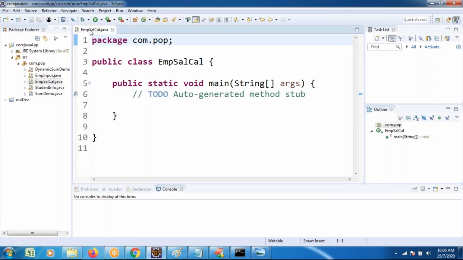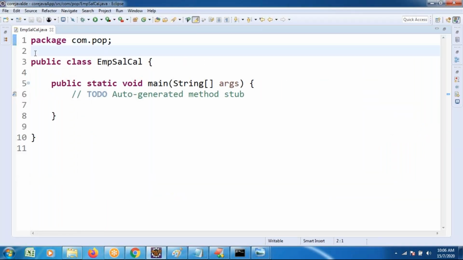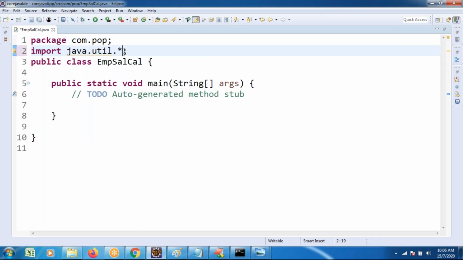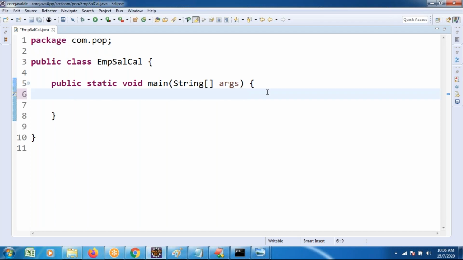We already created the package. It is recommended to take the import java.util.Scanner, because I wanted to use the Scanner class: java.util is a package, and Scanner is a class in it. Generally there is no need to write this import manually, as the IDE automatically generates it. Suppose I remove this line of code; let's see how the IDE provides it while writing the Scanner logic.